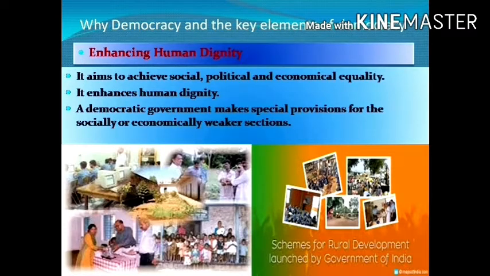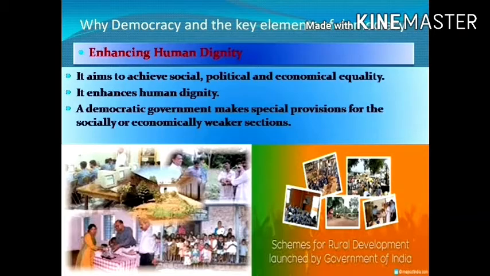So indirectly the people of the country are participating in the decision making mechanism, and this enhances their human dignity. Now the aim of democracy is to achieve social, political and economic equality. It gives equal status and opportunity to all its citizens, irrespective of their caste, religion, political status and other things.